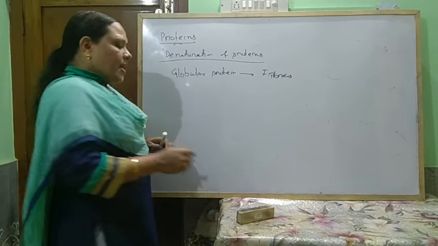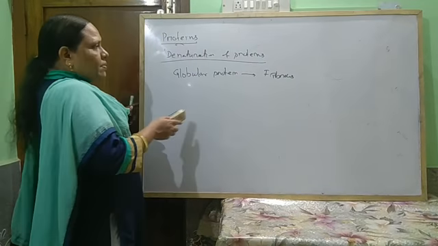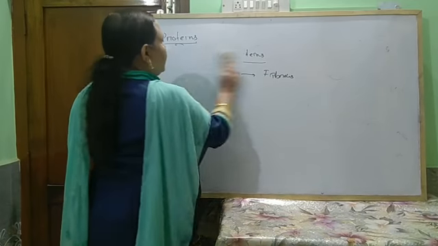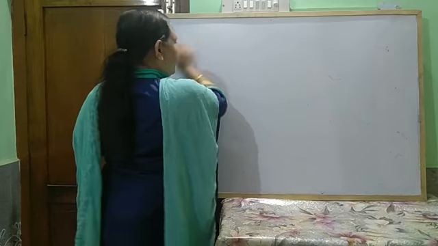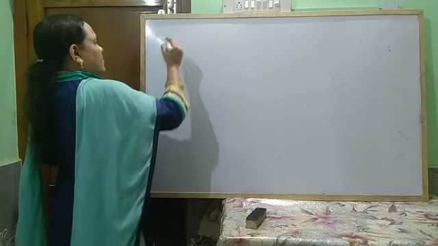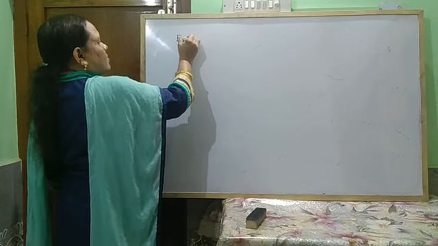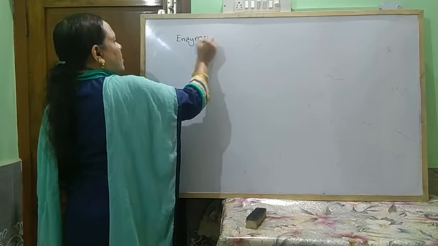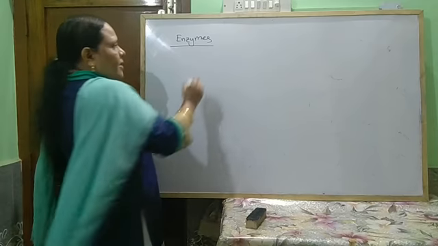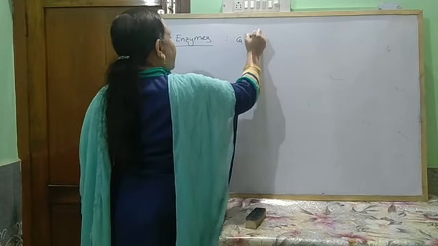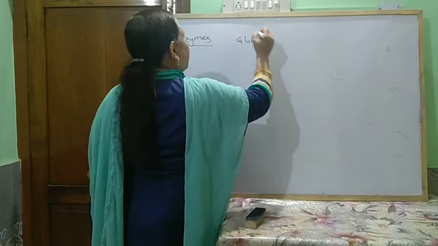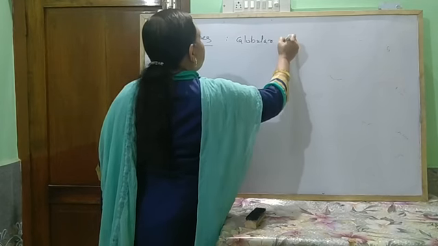Next come to another type of protein, that is enzyme. So what are enzymes? Enzymes are chemically all globular proteins.